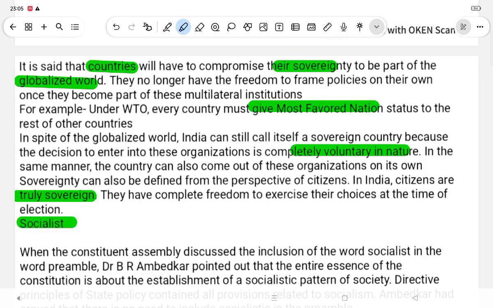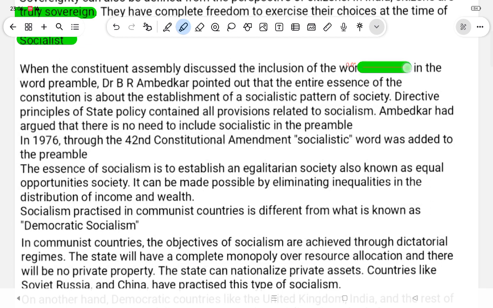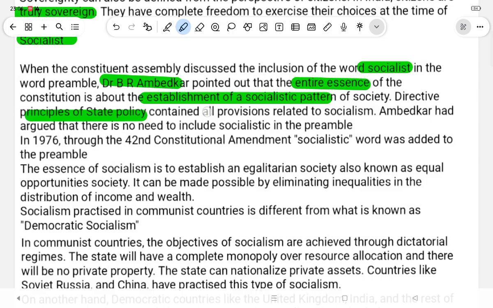Socialist. When the Constituent Assembly discussed the inclusion of the word socialist in the preamble, Dr. B.R. Ambedkar pointed out that the entire essence of the Constitution is about the establishment of a socialist pattern of society. The Directive Principles of State Policy contain all provisions related to socialism. Ambedkar had argued that there is no need to include 'socialist' in the preamble. In 1976, through the 42nd Constitutional Amendment, the word socialist was added to the preamble.